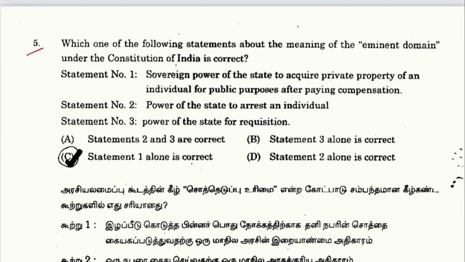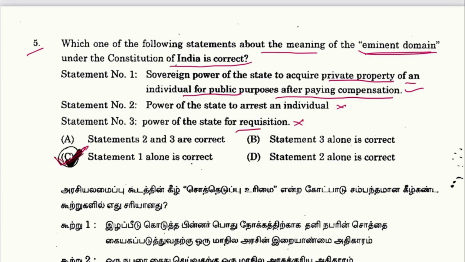Next is 5. Which one of the following statements about the meaning of eminent domain under the Constitution of India is correct? Sovereign power of the state to acquire private property of an individual for public purpose after paying compensation. Yes, it is correct. This is eminent domain. Power of the state to arrest an individual. No. Requisition. No. So only one is correct. C is the answer.